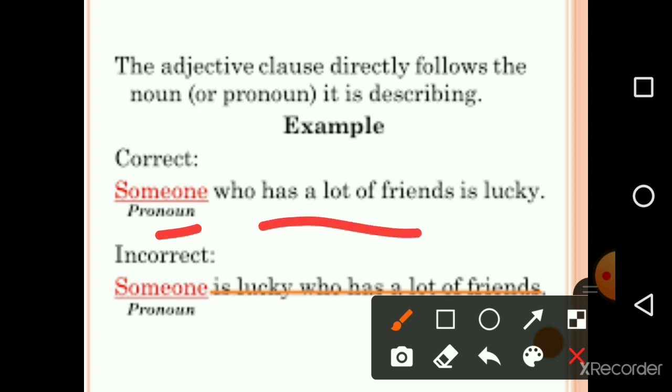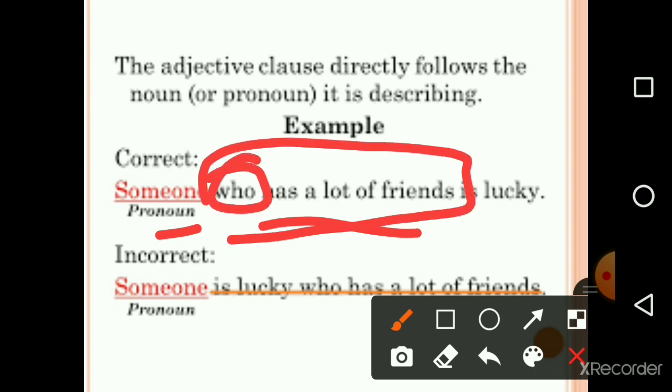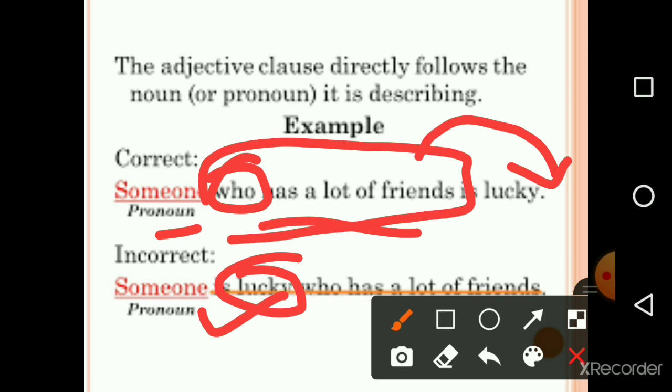This is the correct form. But if you are not using who clearly here, and you are using this clause somewhere else, maybe at the end, then it will have a different meaning. For example, someone is lucky who has a lot of friends. Now actually in this sentence you are describing lucky. But in the first sentence, you are describing someone.